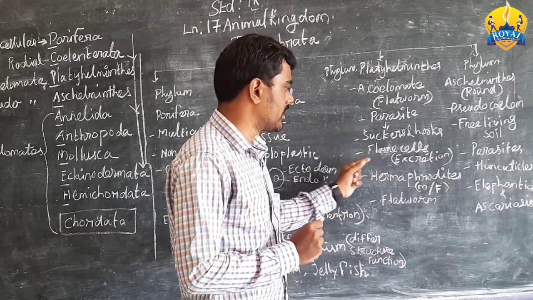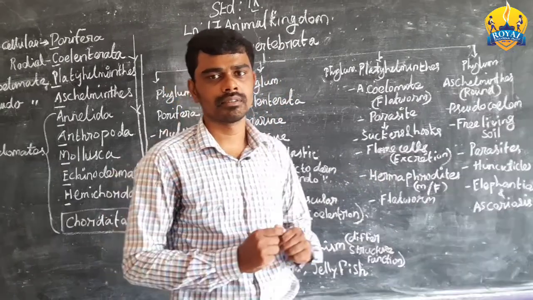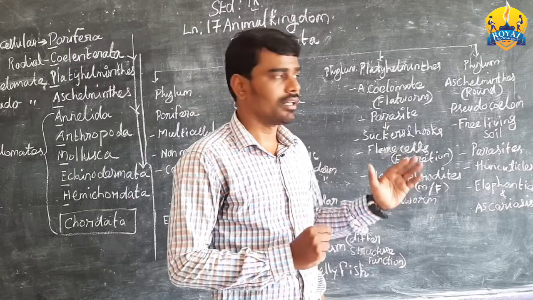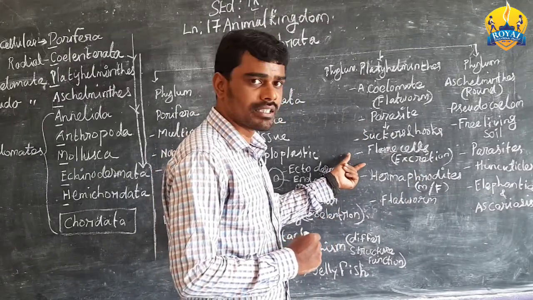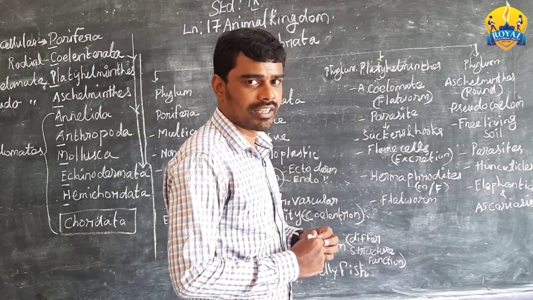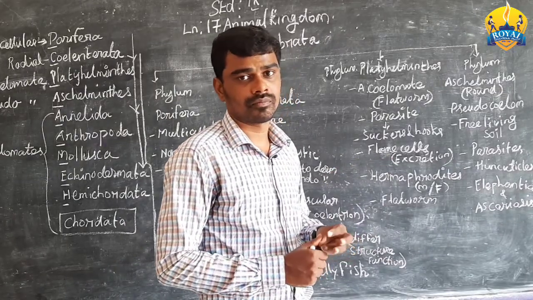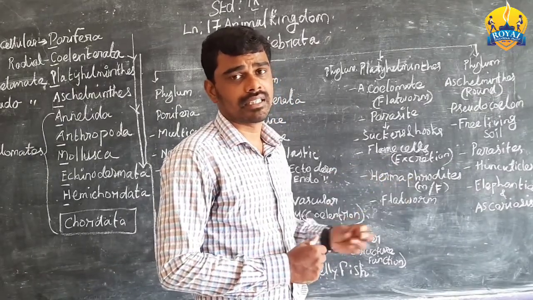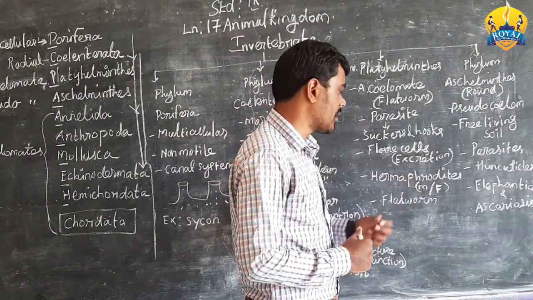And next, flame cells. In Platyhelminthes, flame cells are specialized cells that arise in the Platyhelminthes phylum, which help in excretion. And next is hermaphrodites.